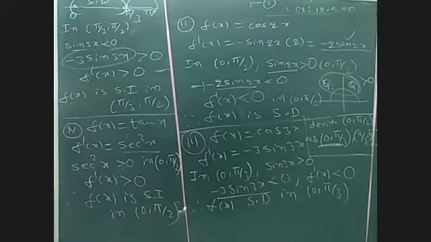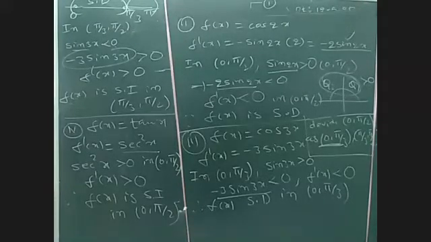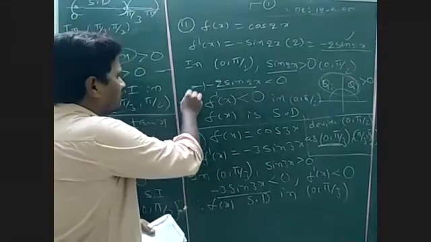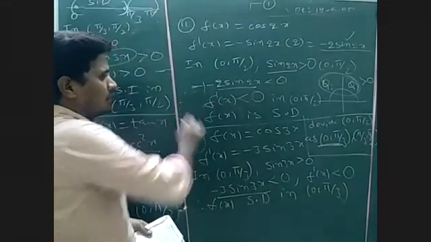Just substitute the given interval values, like pi by 2 is given, substitute pi by 2 in cos 3x. Then you will know that 3 into pi by 2 is 270, so it will become the third quadrant. Third quadrant, what about the sign? Like that you can check. With the help of these applications only, we can draw increasing, decreasing like that.